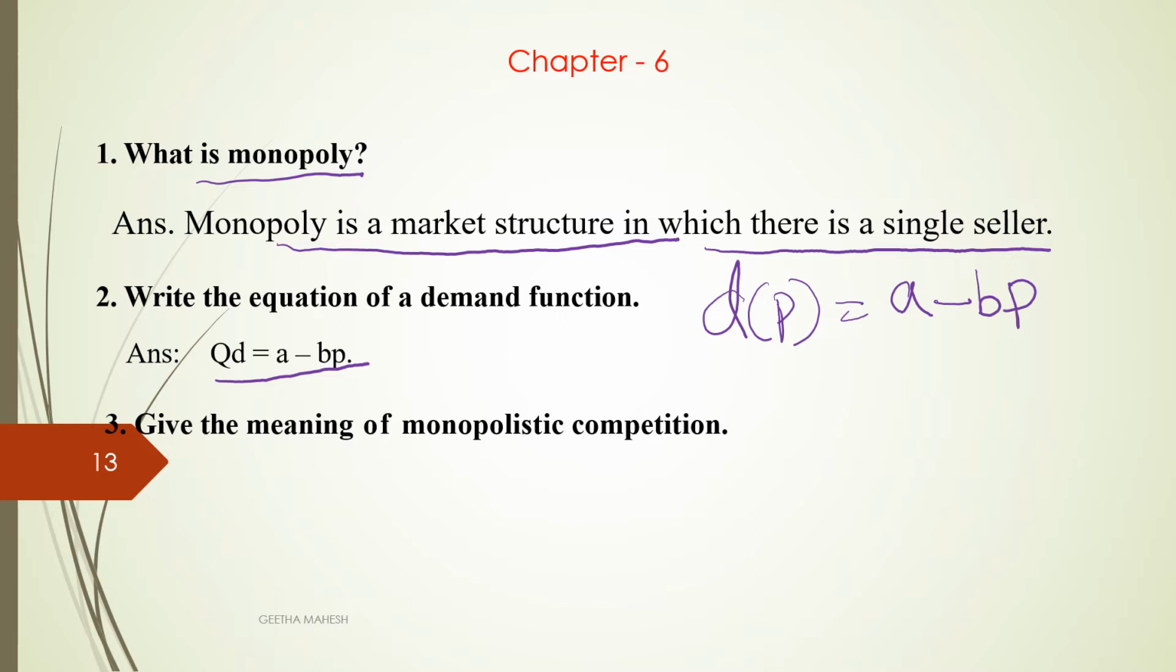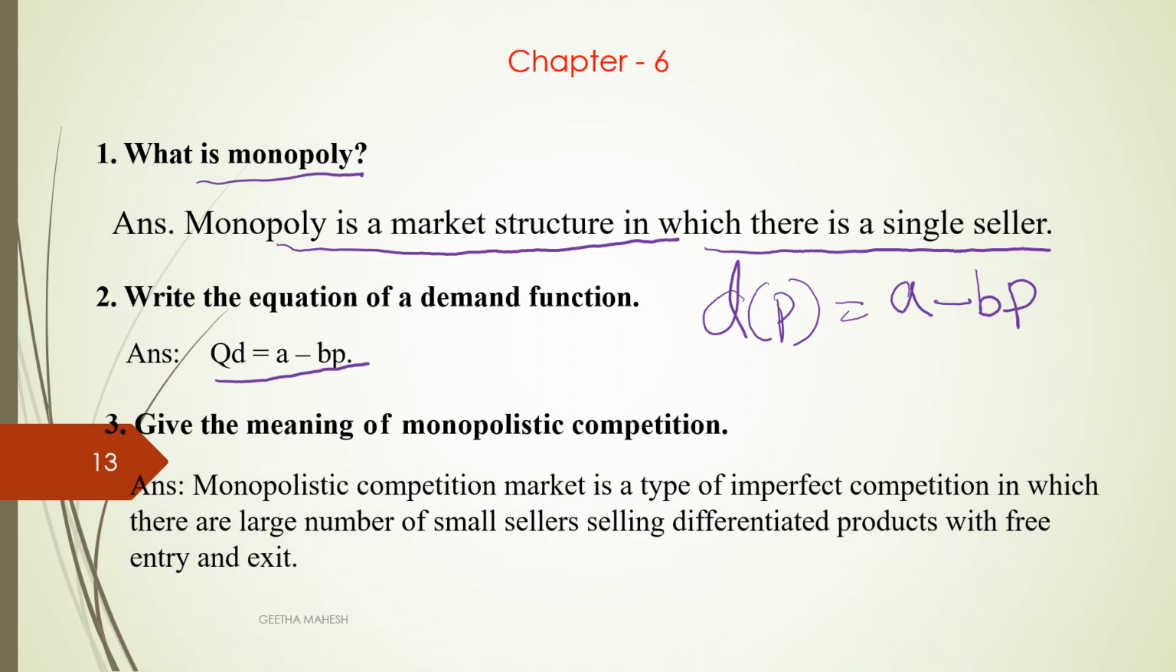Give the meaning of monopolistic competition. Monopolistic competition is a market situation where there will be a large number of small sellers dealing with a heterogeneous product with free entry and exit. It is a type of imperfect competition in which there are a large number of small sellers selling a differentiated product with free entry and exit.